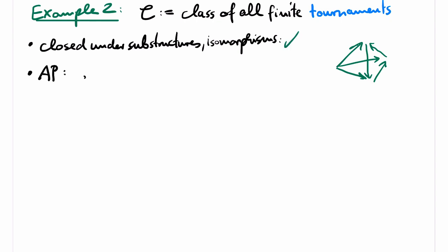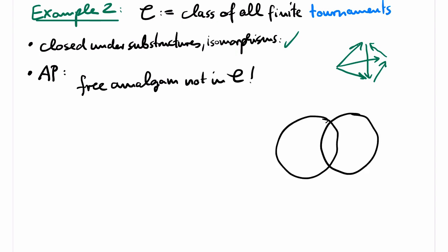For the amalgamation property, note that the free amalgam is no longer a structure in the class. In the free amalgam, there are still no loops and no double edges, but there will be pairs of vertices that are not linked by an edge, which is not allowed in tournaments. But this is easy to fix. We define our amalgam structure C to be the free amalgam, where we add some additional directed edges until the structure is again a tournament.